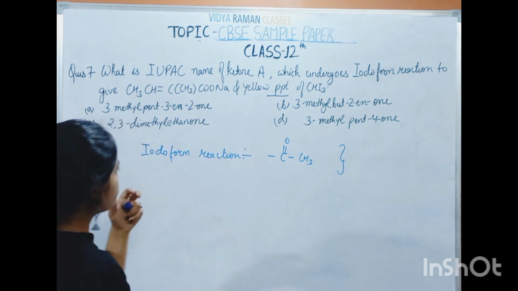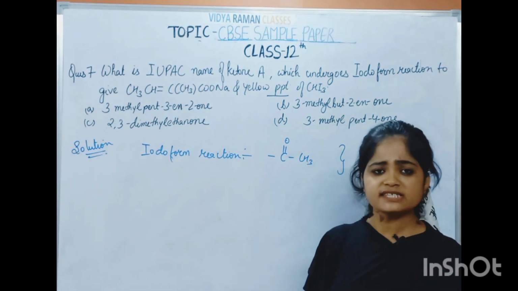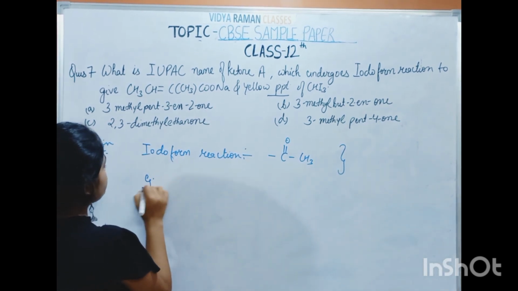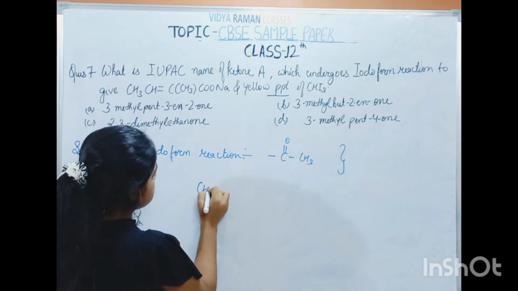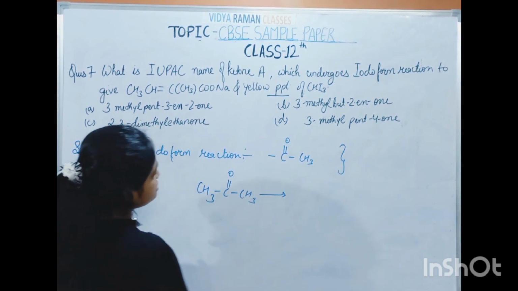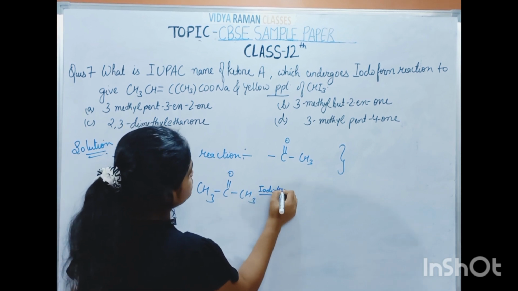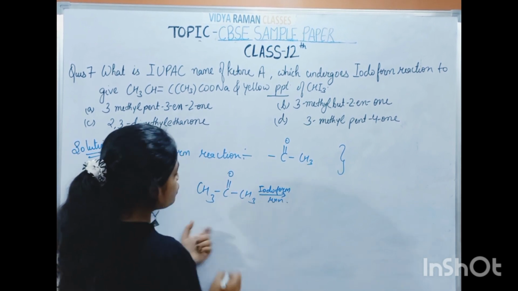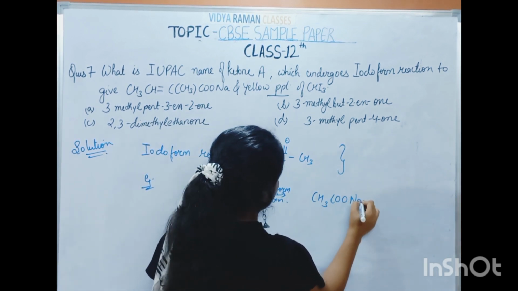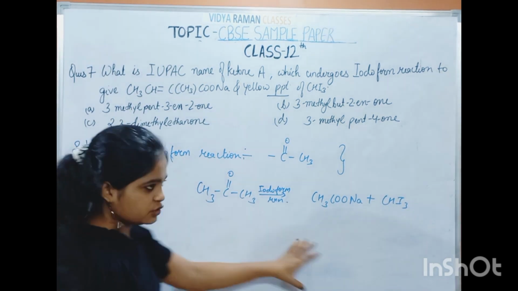If we know how the iodoform reaction goes, we can easily answer this question. It is actually a very easy question. First, I will give an example. Take the simplest ketone, propanone, CH3COCH3. If it undergoes the iodoform reaction, it gives CH3COONa plus CHI3.